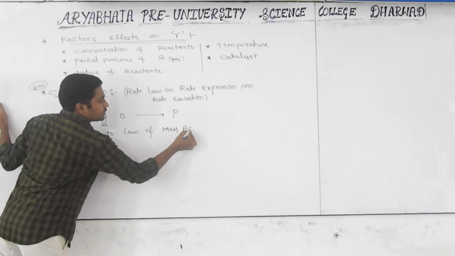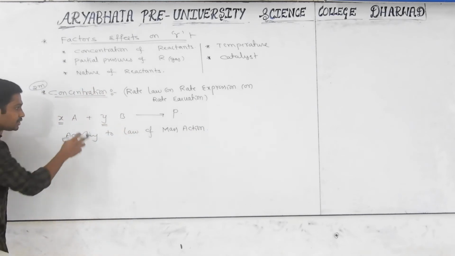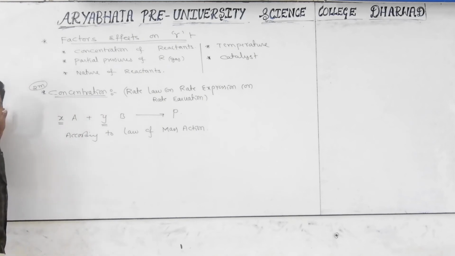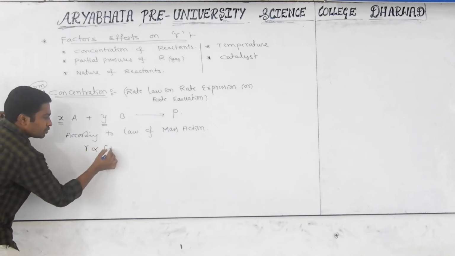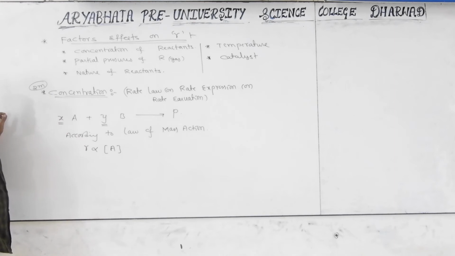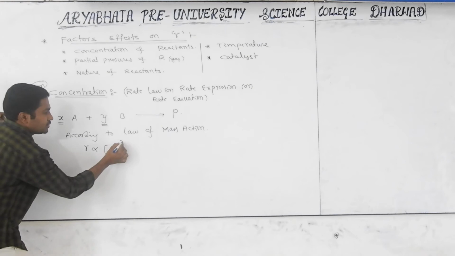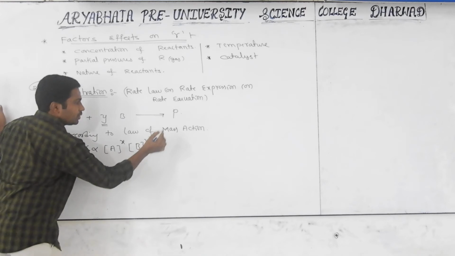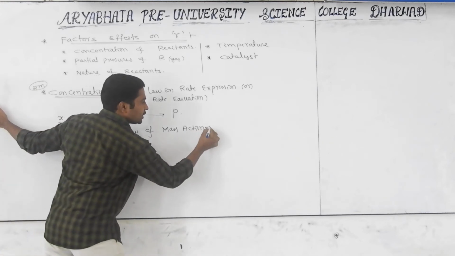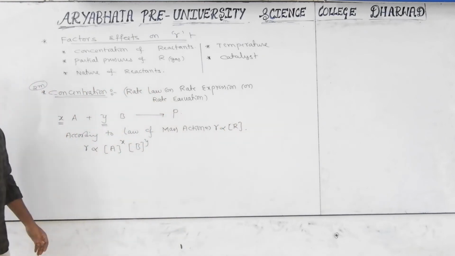what is the law of mass action telling? In every chemical reaction, the rate of reaction is directly proportional to the concentration of the reactants. We already studied this in chemical equilibrium. Yesterday also we discussed this. Then write down: R is directly proportional to the concentration of A. While writing like this, what happens? The coefficient will come as it is in its powers, times the concentration of B to the power y. Otherwise, we can write: according to the law of mass action, the rate of reaction is directly proportional to the concentration of the reactants.